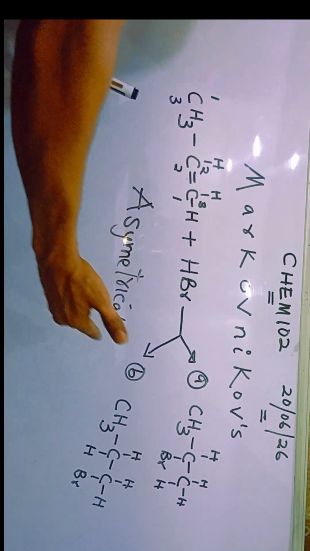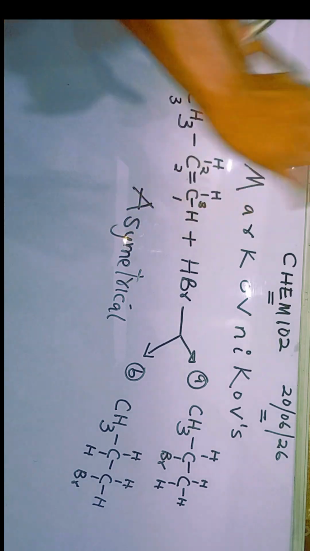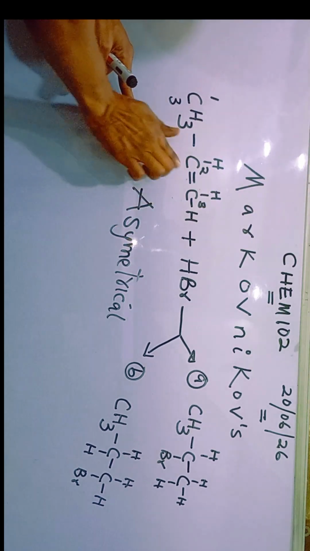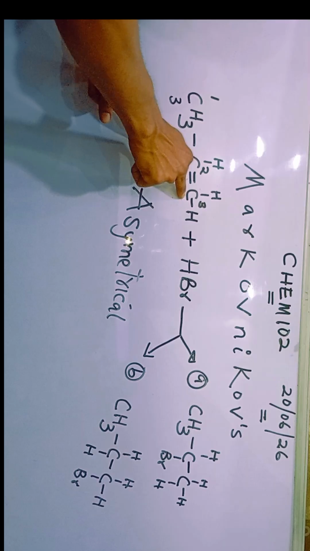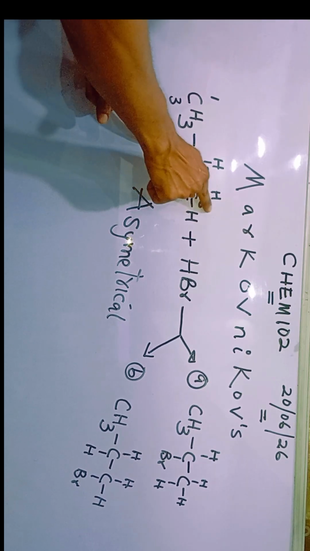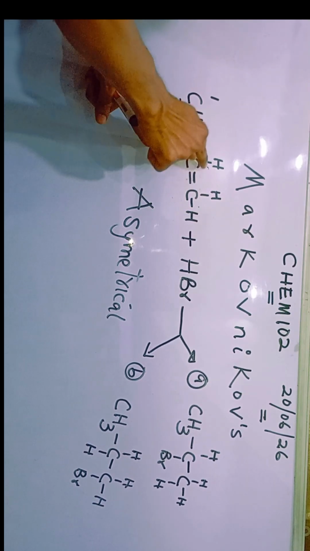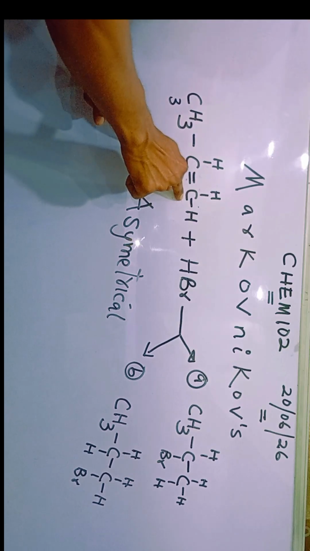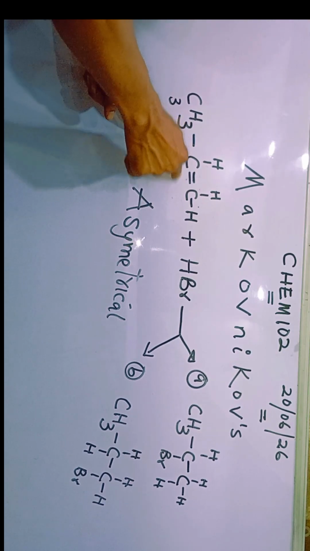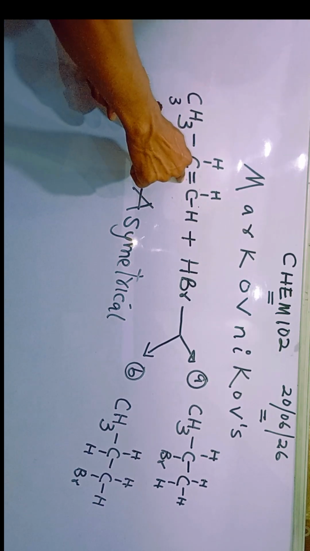It is not symmetrical. It is asymmetrical. Why? Now watch me. Follow me to the structure. This carbon here, the first carbon atom, carbon 1. Watch the second carbon atom, carbon 2. The two carbon atoms that are affected by the double bond.